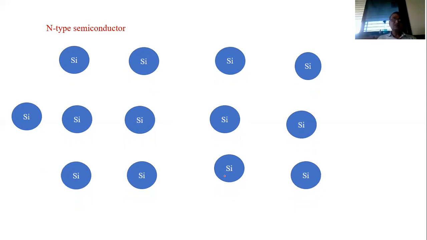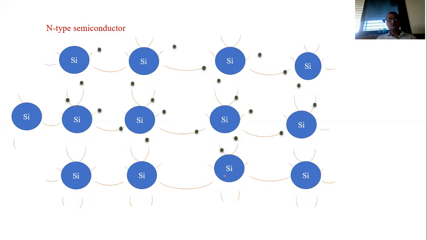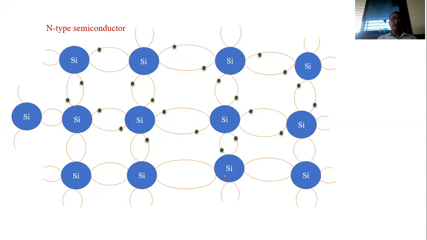Again, we can consider the silicon crystal here. We know that silicon atoms are bonded together by covalent bonds. Here we can see the covalent bonds formed between the silicon atoms. Covalent bond means, as we have seen, sharing of electrons.